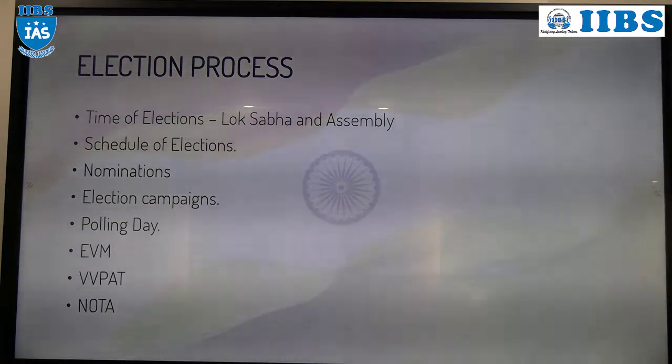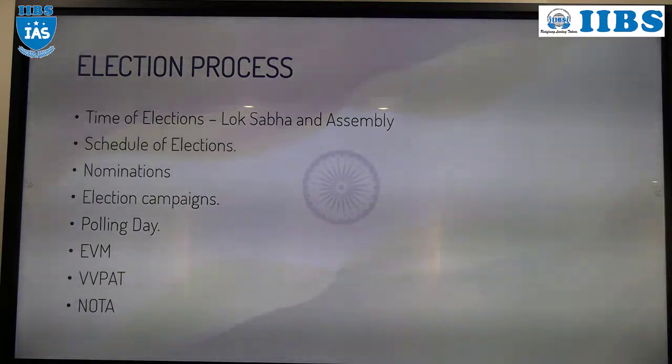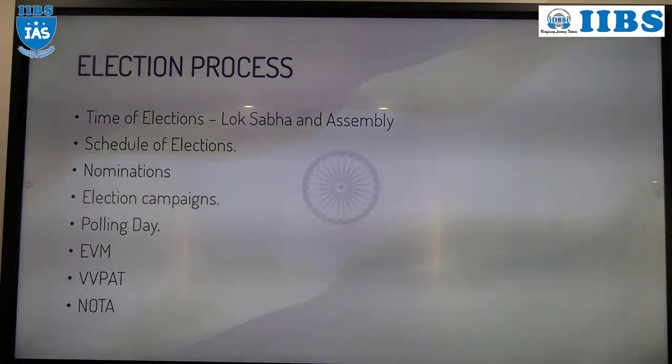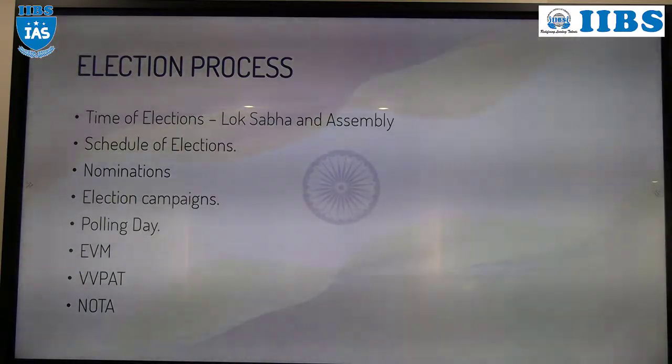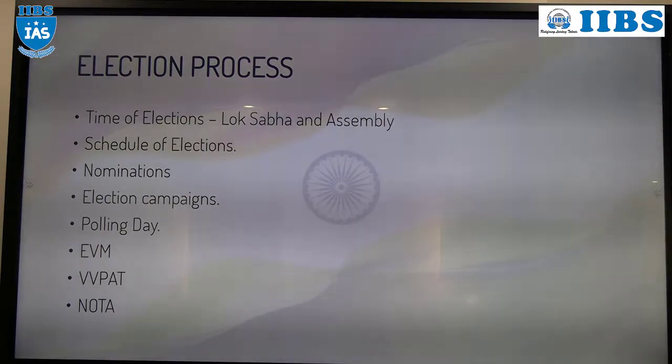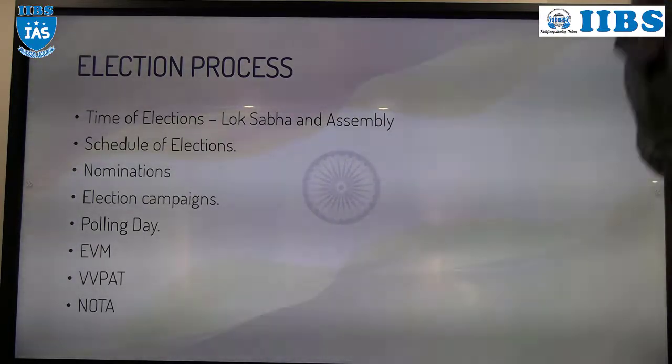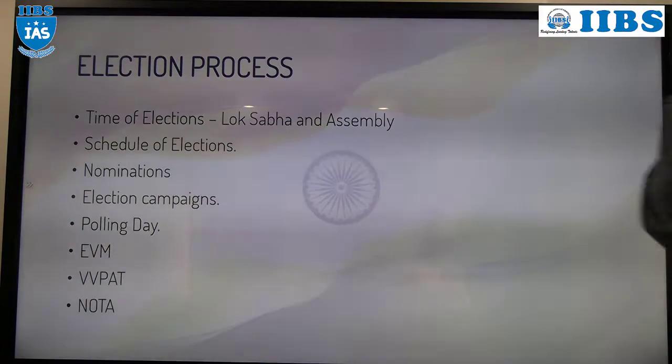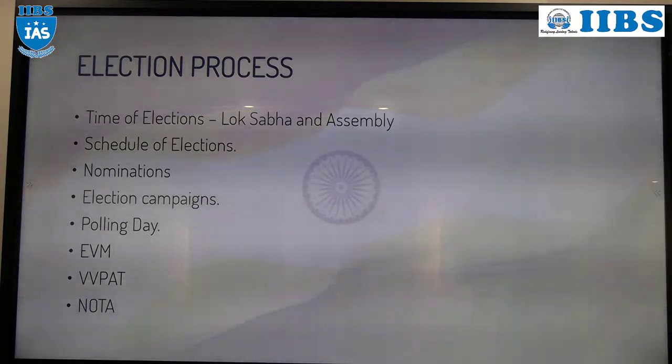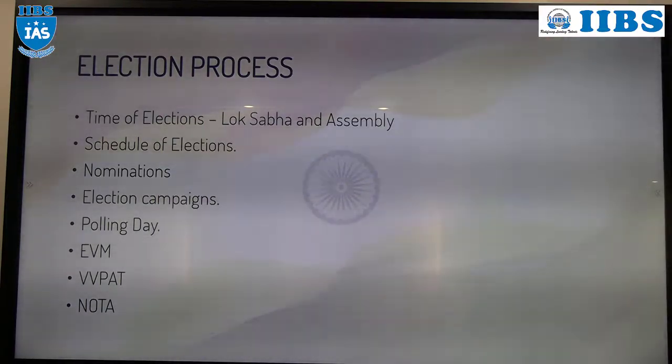In that gap, political party candidates or independent candidates need to file the nomination. To whom does the candidate submit the nomination? The RO, returning officer. They can withdraw the nomination also, 2 days before the closing date. The nomination starting date and closing date will be declared. So a candidate can file the nomination, and can withdraw it also, 48 hours before the closing date.